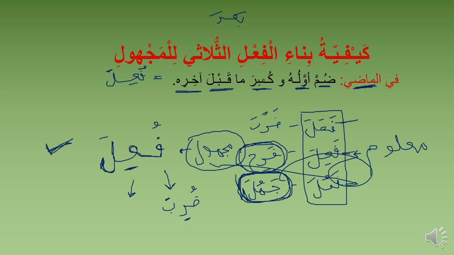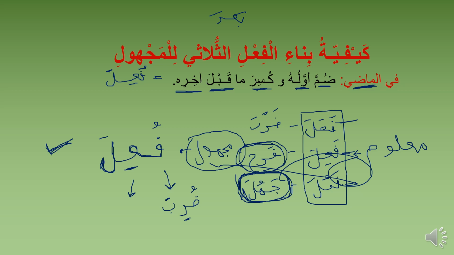So Kataba is going to be Kutiba. Alima is going to be Ulima. Fahima is going to be Fuhima. Doraba is going to be Duriba. Kotoa is going to be Kutia. And so on and so forth. Just note that all the verbs that I changed to Majhul are all muta'addi. They are all transitive verbs.